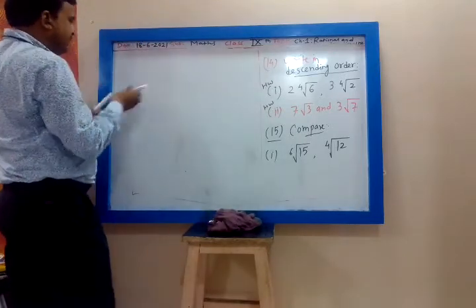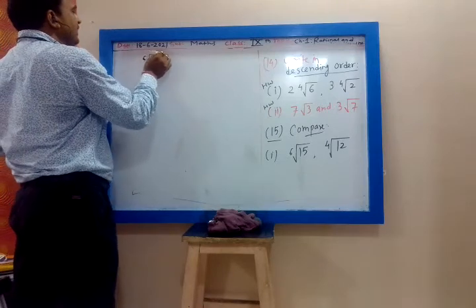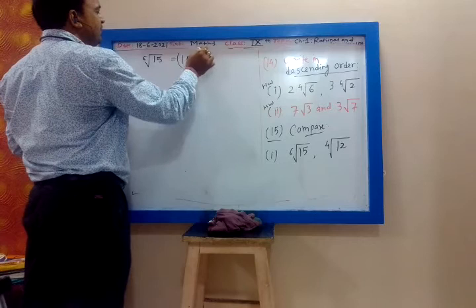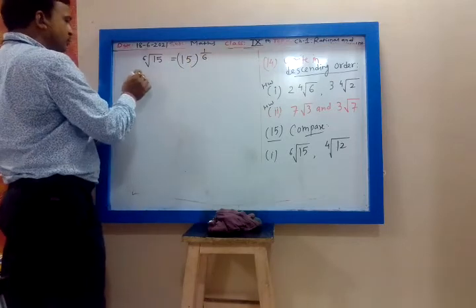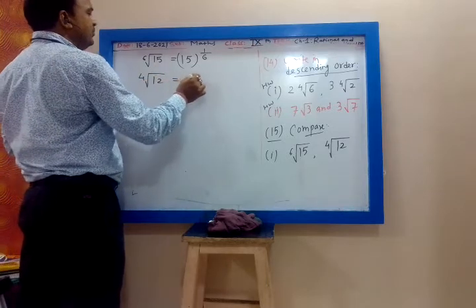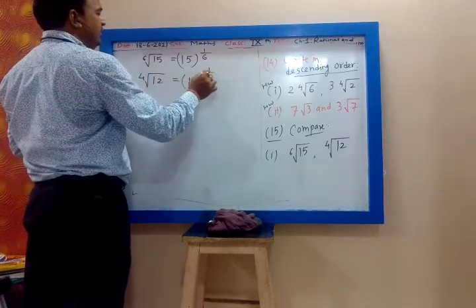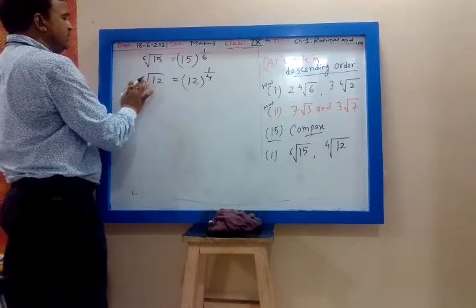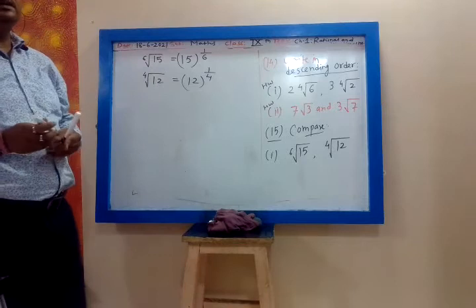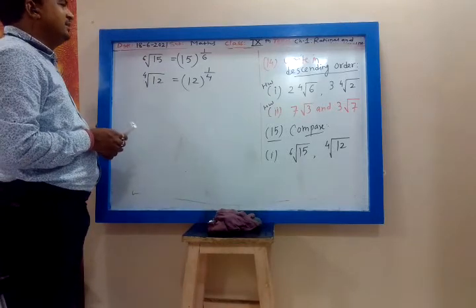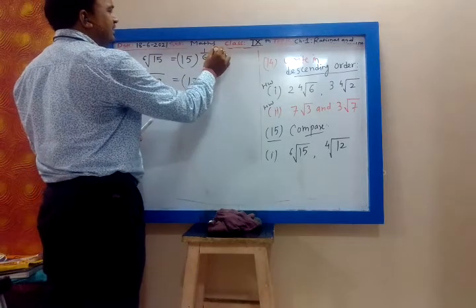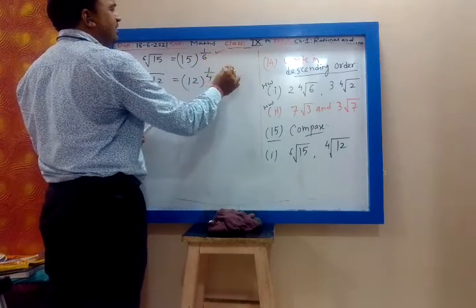Now how do we compare? So the 6th root of 15, we write 15 raised to 1 by 6. And the 4th root of 12, we write 12 raised to 1 by 4. Correct? This is the 4th root. Now, are the powers the same or different? Power is 1 by 6, and the other power is 1 by 4.